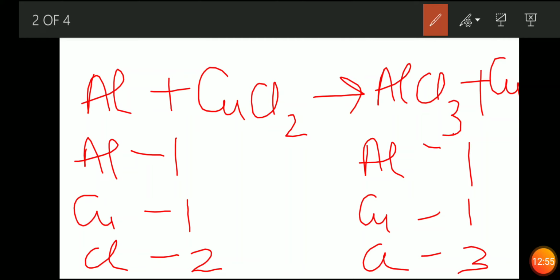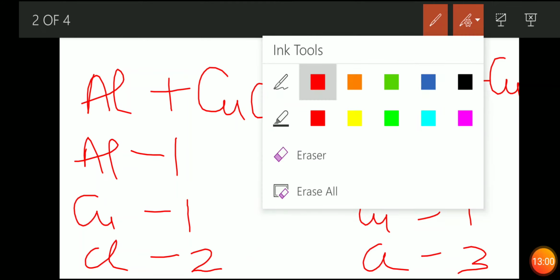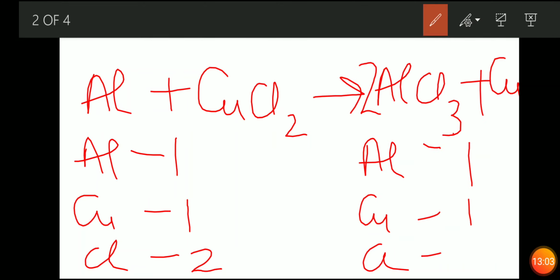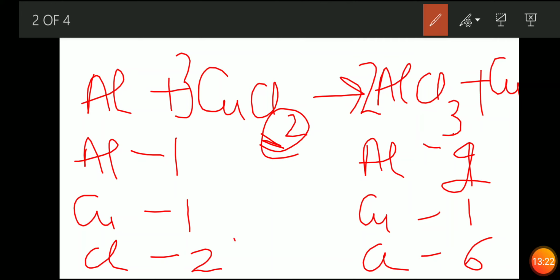Now Cl is 3. If I write 2 over here, it will become 6. Cl will become 6. Now here Cl is 6 and aluminium is 2. We also have to match the Cl in the reactant side. 2 is already here, so what I need to write is 3 over here. 3 into 2 is 6, so Cl will become 6. But now copper is 3. So what is left? Here we have 2 aluminium and here we have 1 aluminium.